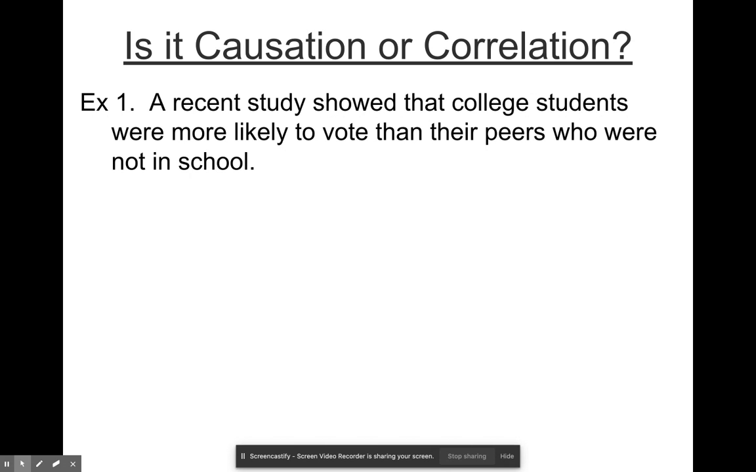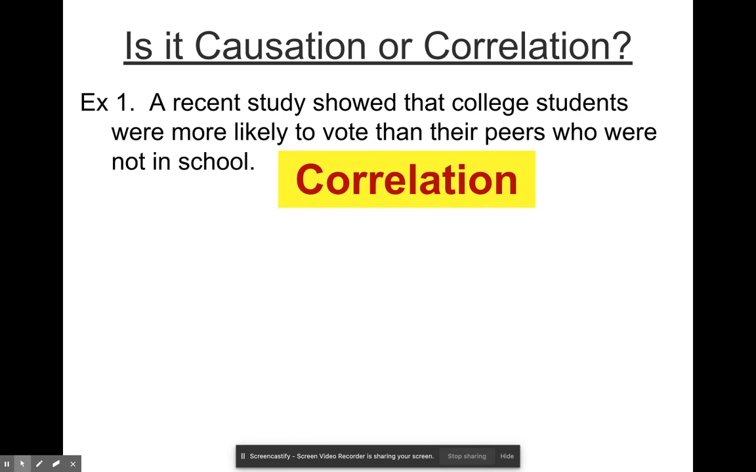All right, if you look at this, you will notice that this is a correlation. There is a relationship between students in college who vote and students who do not, but one does not cause the other. There is no guarantee that just because a person went to college, they are going to vote. So that is not a causation, that is a correlation.